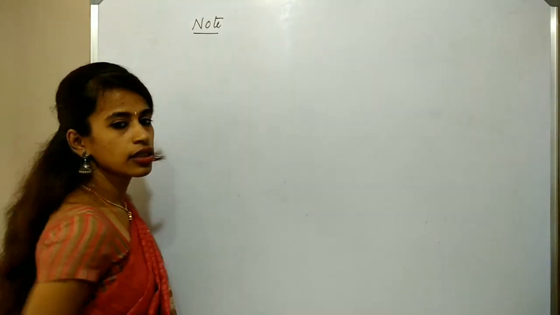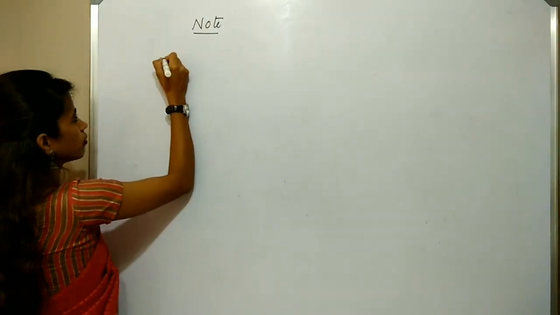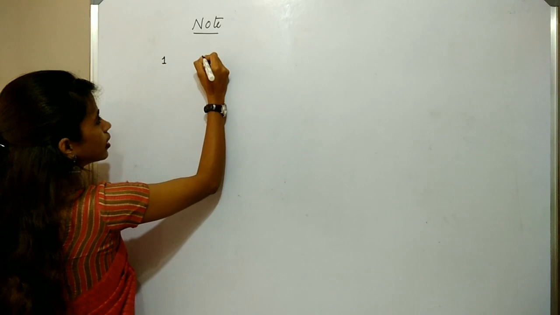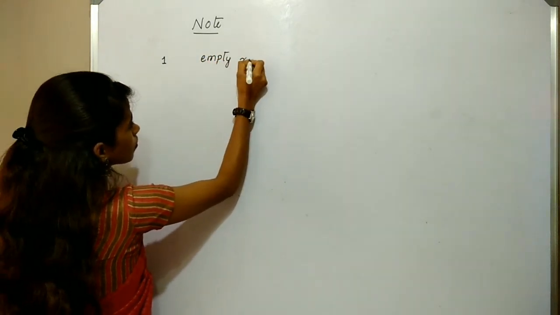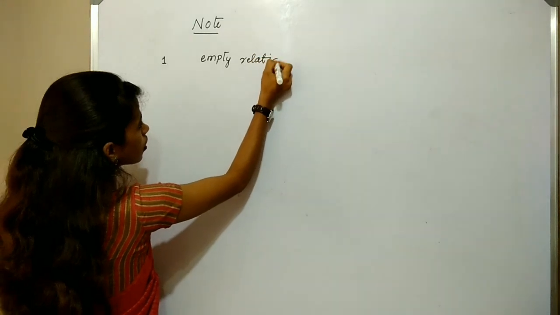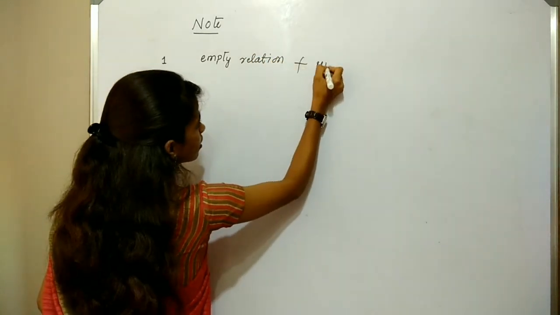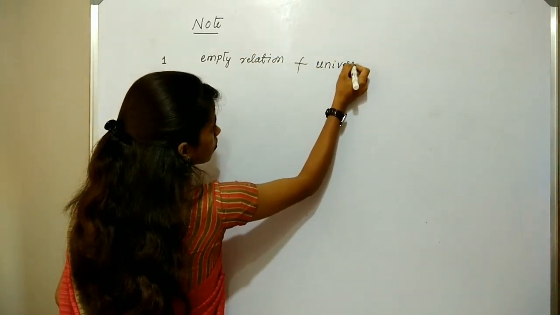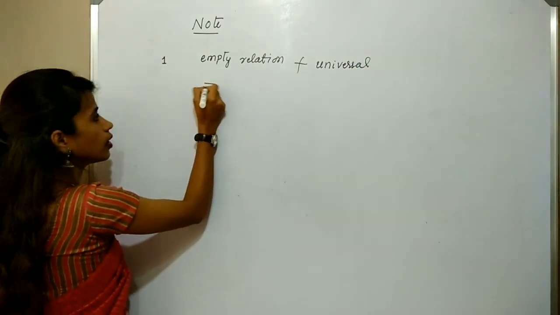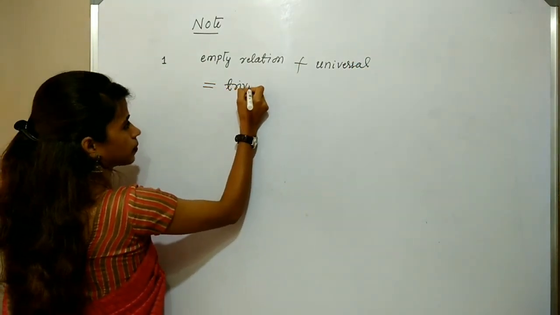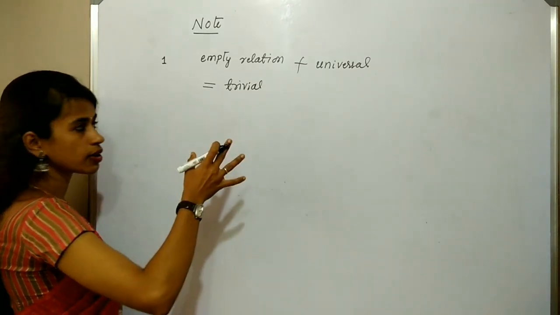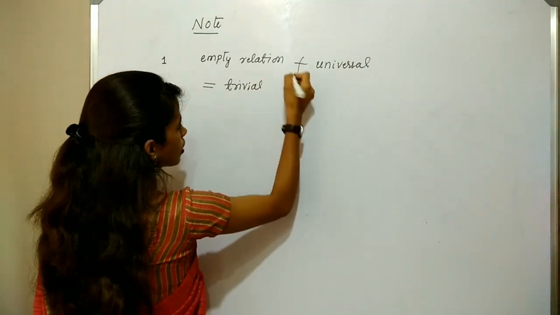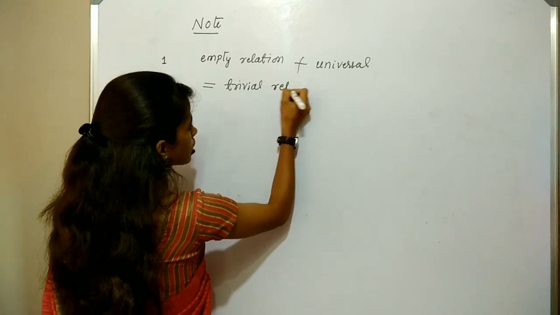Next, here is a small note, that is, first, empty relation and universal relation together we call trivial relation. The relation which is empty and universal, together we call this relation as trivial relation.